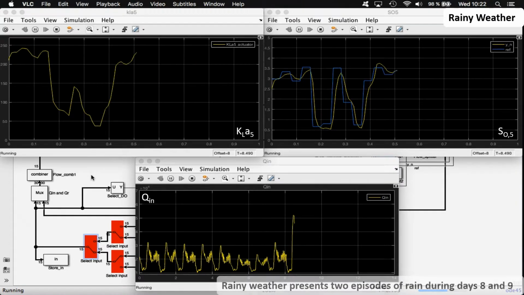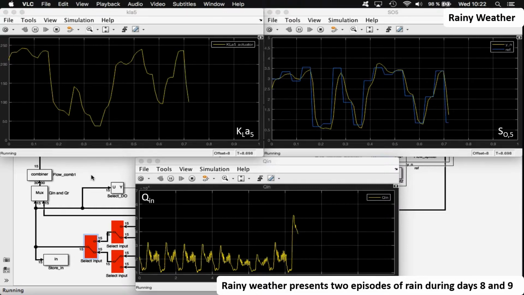In the case of rainy and stormy weathers, we can see that the IMC controller is able to follow the peaks of influent that are produced.